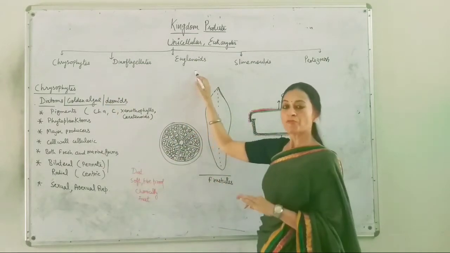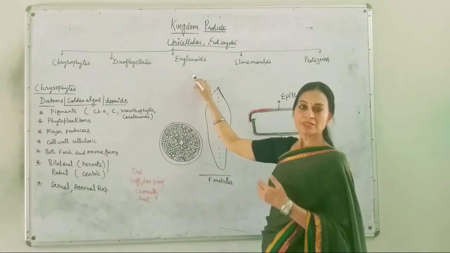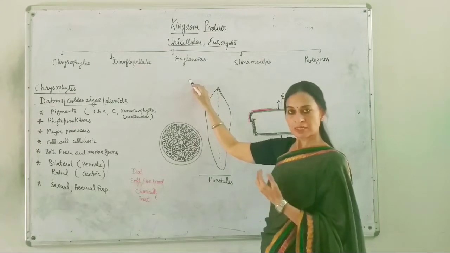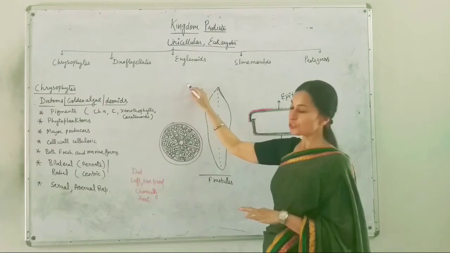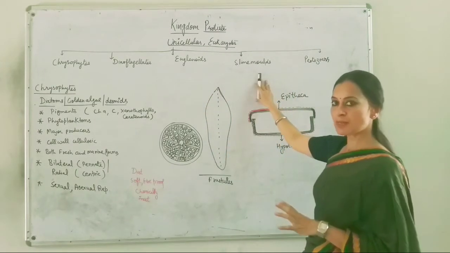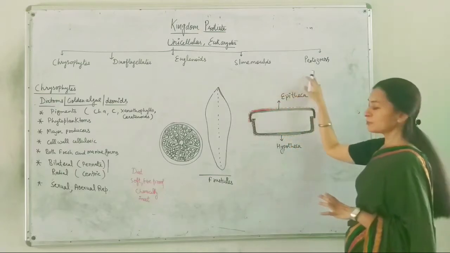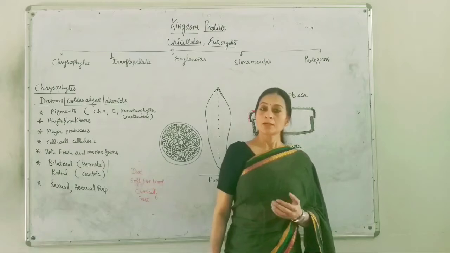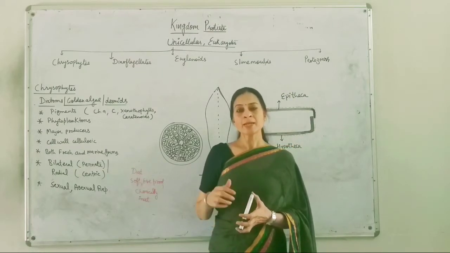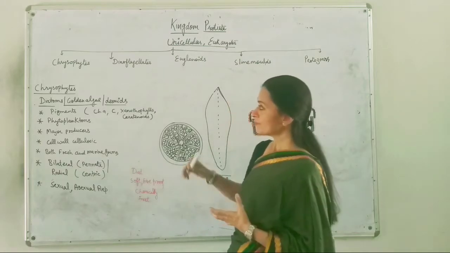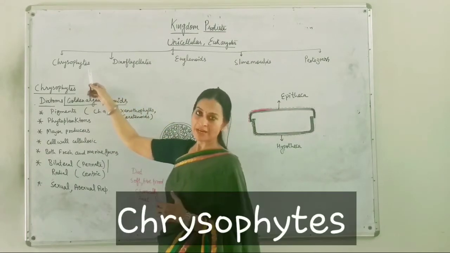Euglenoids have mixotrophic type of nutrition, means these organisms possess both the heterotrophic and autotrophic mode of nutrition, while slime molds are saprophytes. They are heterotrophs but saprotrophic in nature, and the protozoans, these are also heterotrophs but they are actually a type of predators. Okay, so let's start the features of chrysophytes first.